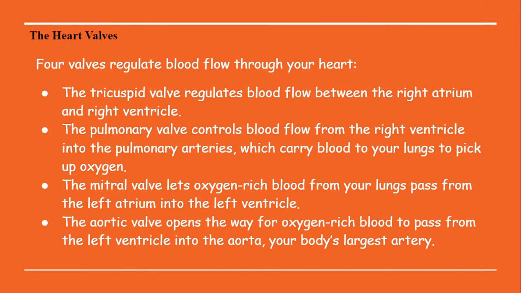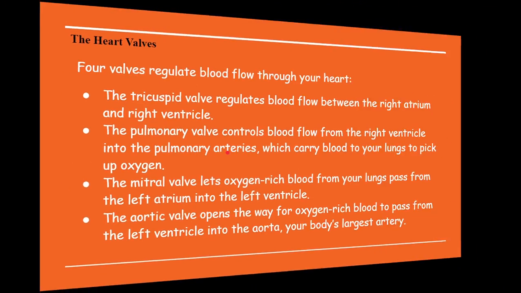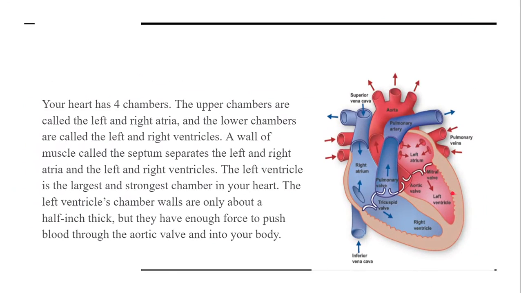It is called semilunar because the valve is in the shape of a half moon. So you can ignore that word semilunar, and we can simply call it the pulmonary valve. Then there are another two.